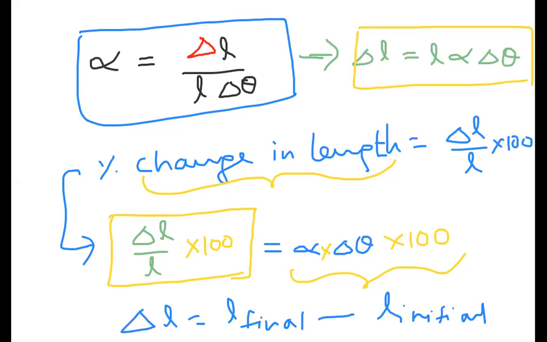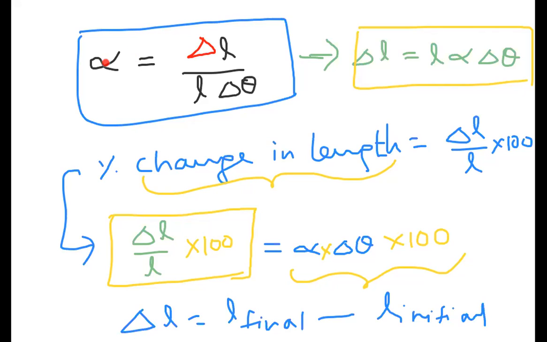If expansion takes place, the final length is greater than the initial length. Initial length is less than final length, so it is expansion. If the final length is greater than the initial length, it means delta L is positive, so alpha is positive.